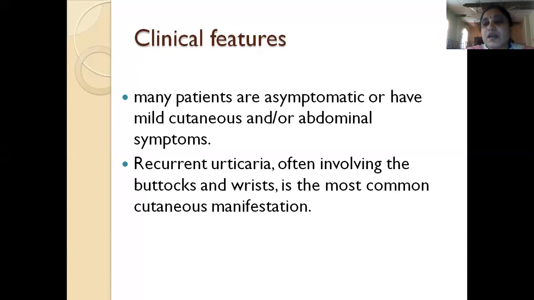Whenever the larva is going through the skin, it can cause cutaneous symptoms. When it enters the intestine, it can cause mild abdominal discomfort or diarrhea. In recurrent urticaria, usually the urticaria will be around the buttocks or wrists.